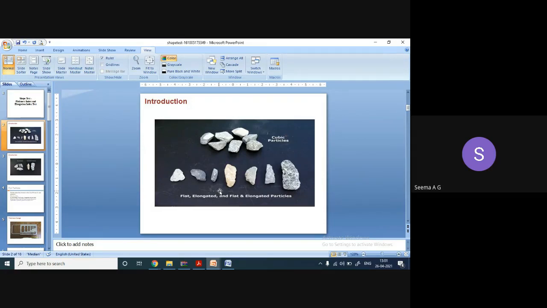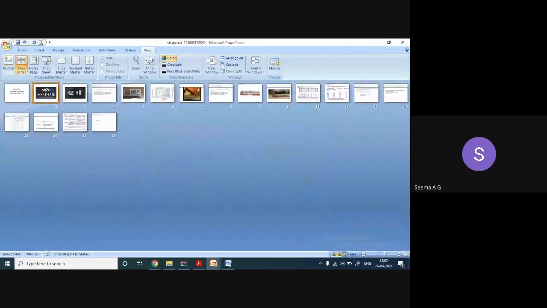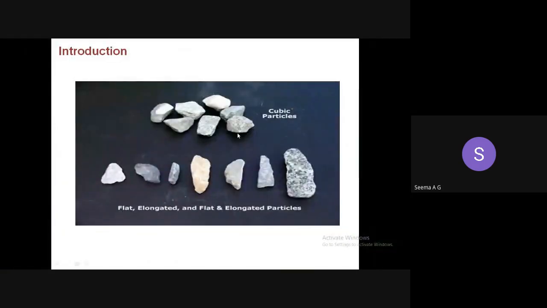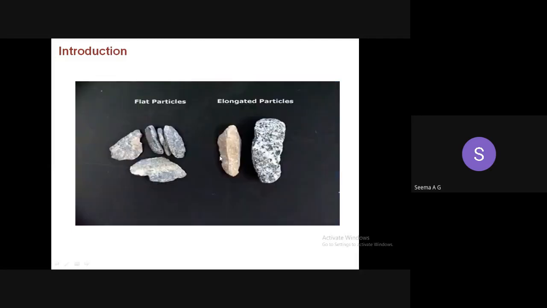So aggregates used for any type of construction purpose should not be very thin or very long. That is, elongated particles or very thin flaky particles are not preferred for any type of construction. Normally, cubical shaped particles are preferred for construction. Flat particles or flaky particles and elongated particles.